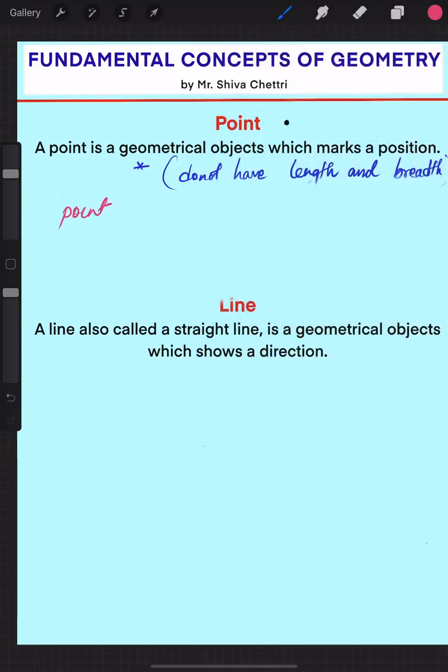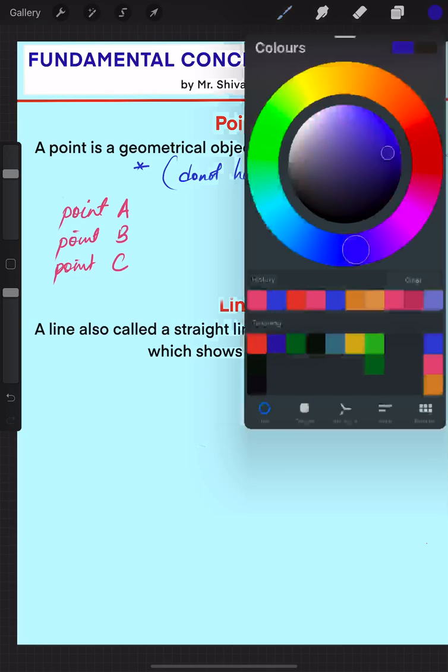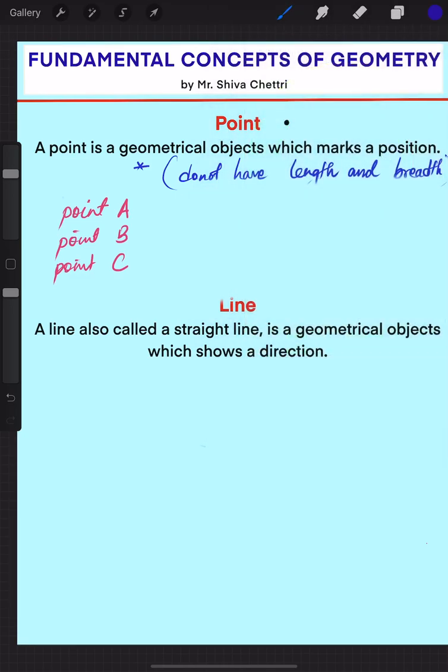Point A, not points A, sorry, it has to be point A, this is only one dot, point B, point C. If you want to mark these 3 points, how are we going to mark them? This can be written as point A, this as point B, and this as point C. If I want to mark, how do I mark?